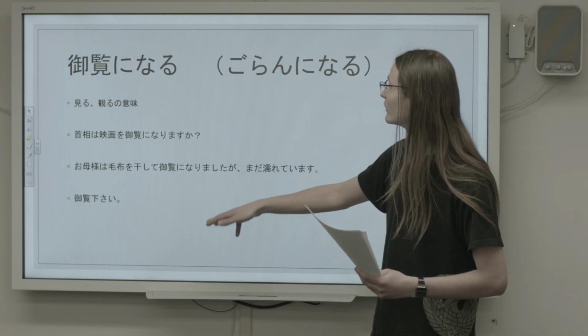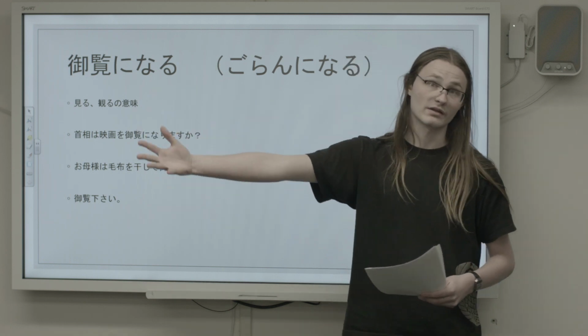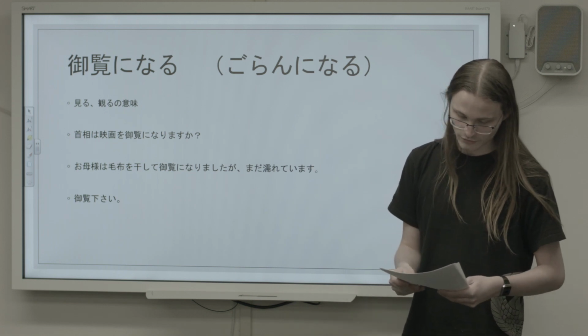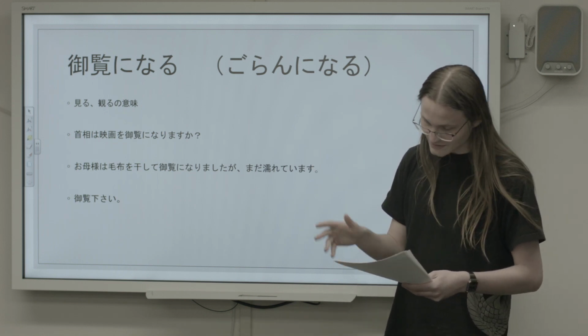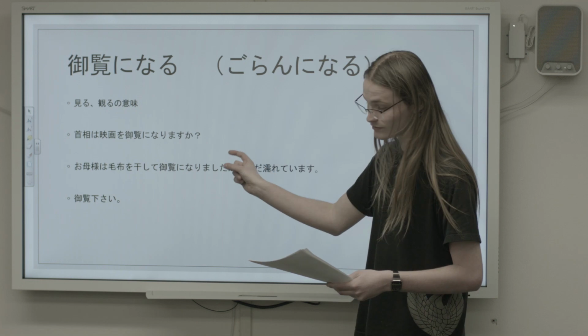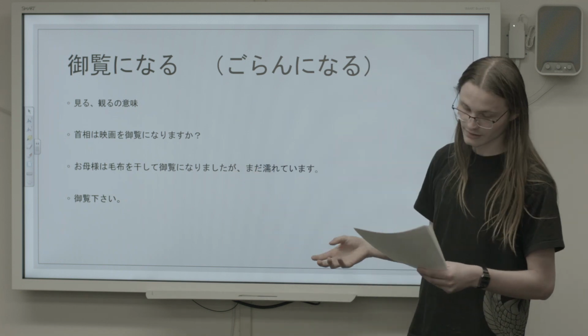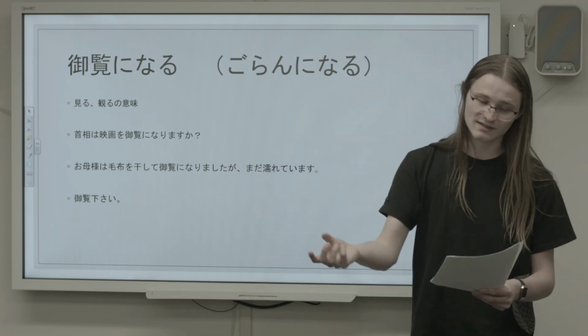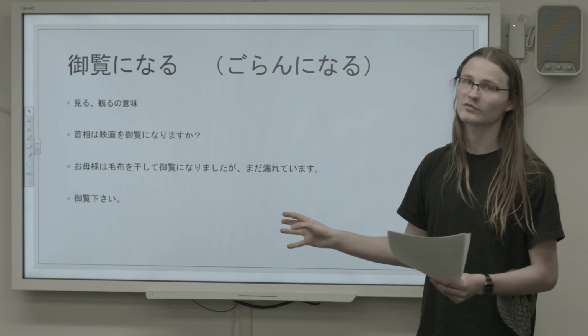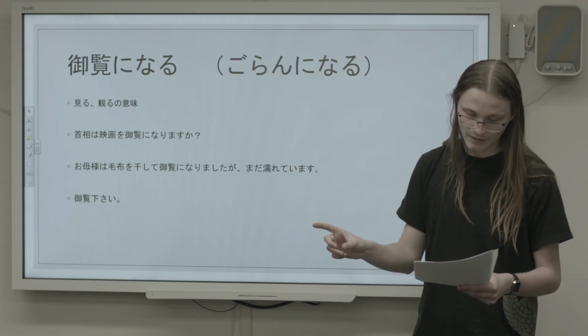And remember, we're going to use this because we're talking about somebody's mother. That's somebody we'd want to show respect to. And the difference, again, is that by using that Sonkeigo word, as opposed to the everyday one, we're showing a lot more explicit respect to the mother of whomever it is we're speaking to, and that's very important.